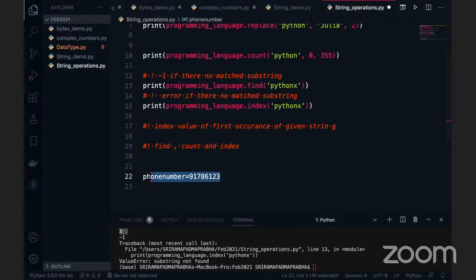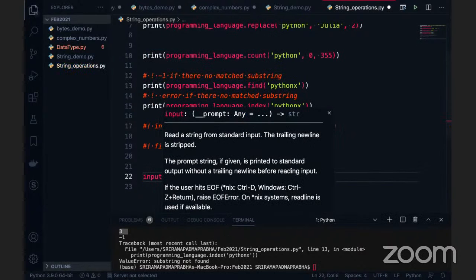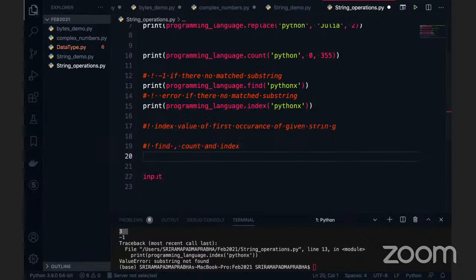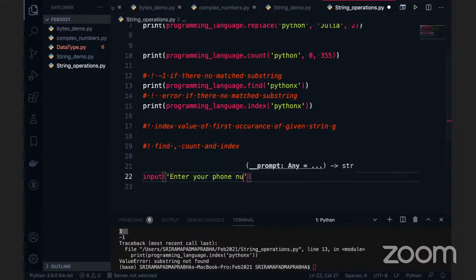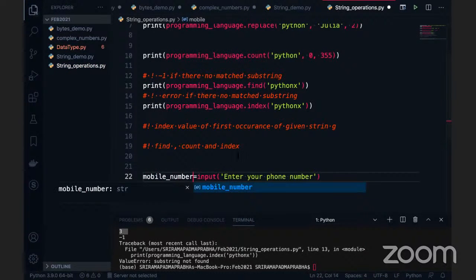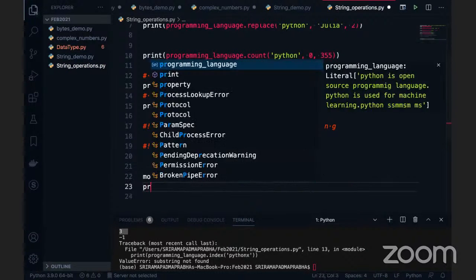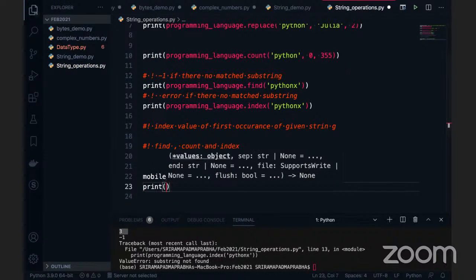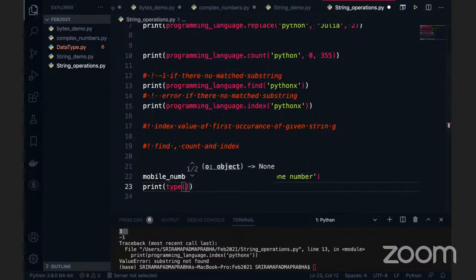So instead of this, okay, I'm going to introduce a function called input. So input is the function. We can ask the user to enter the value dynamically. So let me invest some time here. Input is the function. So we can take here: enter your phone number. Okay. So I'm going to take this value. I will say that this is a mobile number or phone number, whatever variable you want to make. Now I want to print these values. Before printing this, I want to see the type of mobile number. So which type it is.